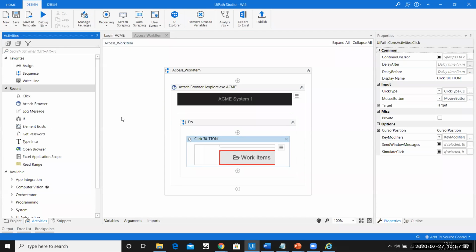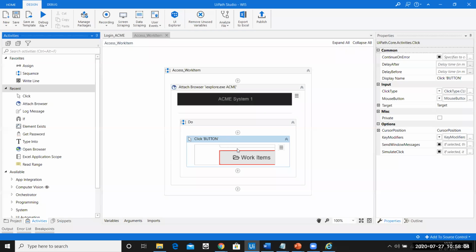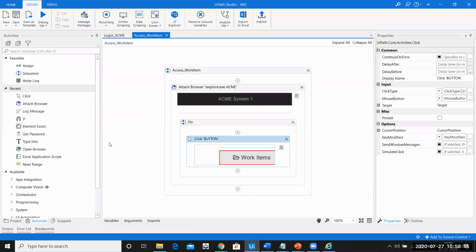This is again a best practice, and the reason is that if you attach a browser in between, it helps you run only this piece, as in, only run the work item. Let's say I have logged in, and without logging in, I say I want to run this. That is not possible because I haven't attached this page. So if the login is successful and I have also attached this workflow, I can run this individually. Instead of saying run file, wherein I put everything into the main, I can directly run file from here. It will first attach this page, and then you can see it has clicked on work item. I hope this makes sense.